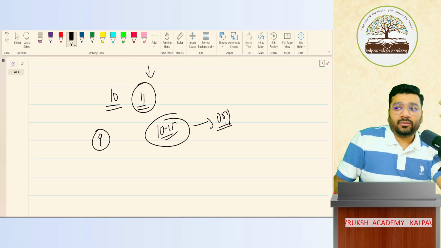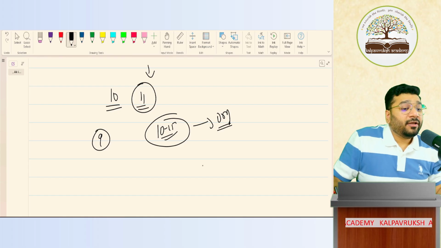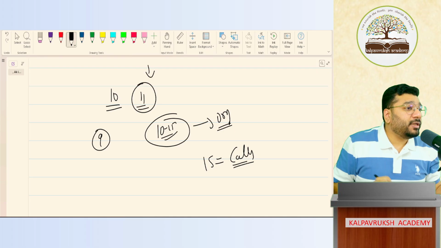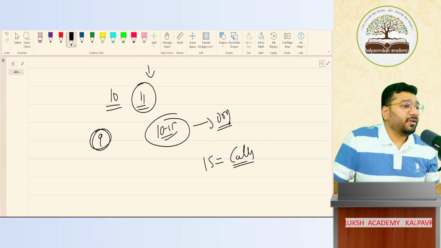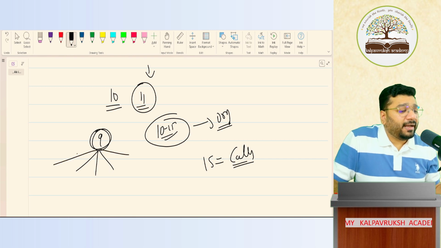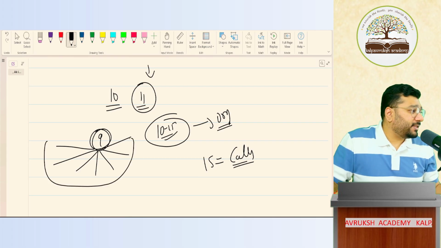Let's say I want to make calls to regular students. In my organization, I want to appoint 15 people who will call all the students and parents on a regular basis. Apart from that, I already have 9 staff. One person takes care of admin, one is reception, one is internal administrator, accounting, marketing, poster creation, video editing. Like that, in-house I already have 9 employees.